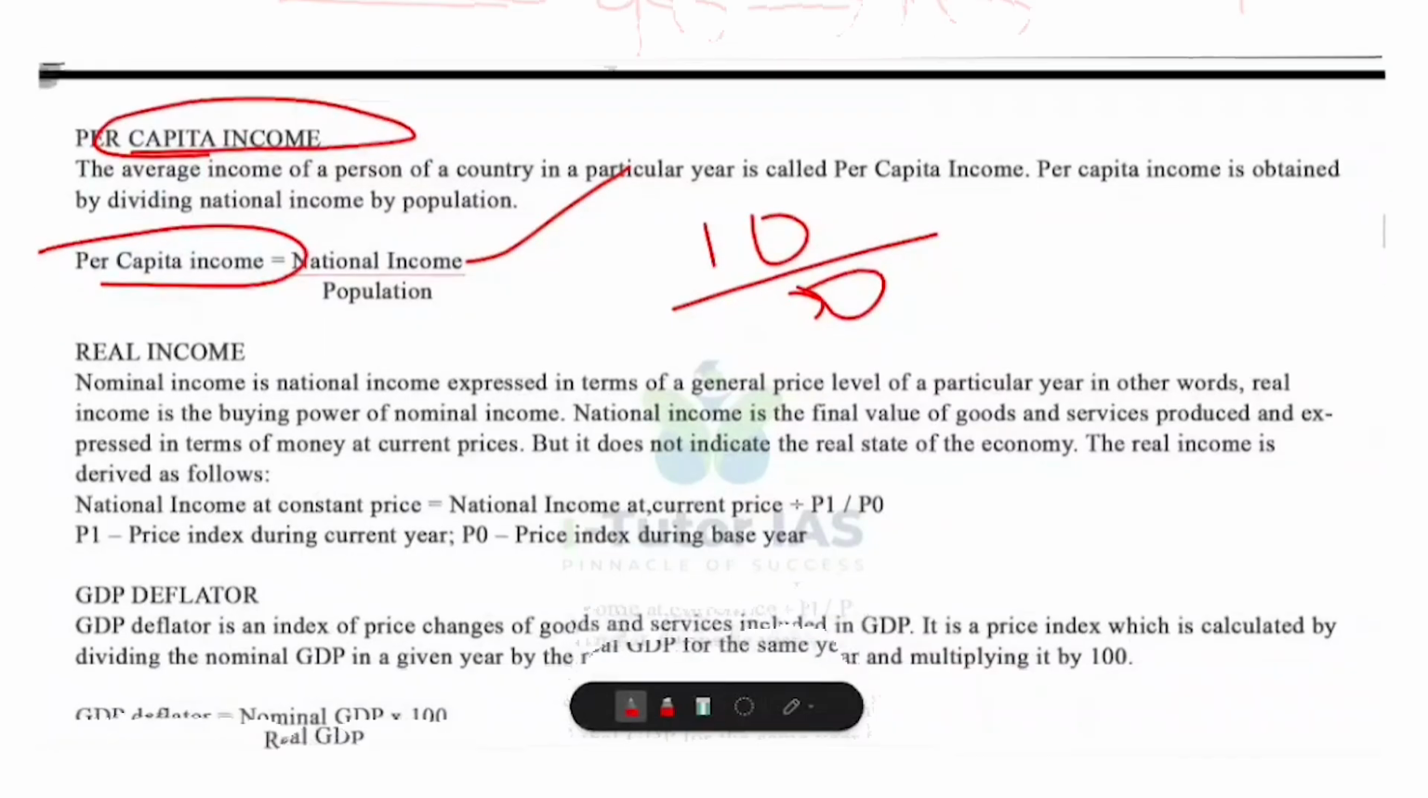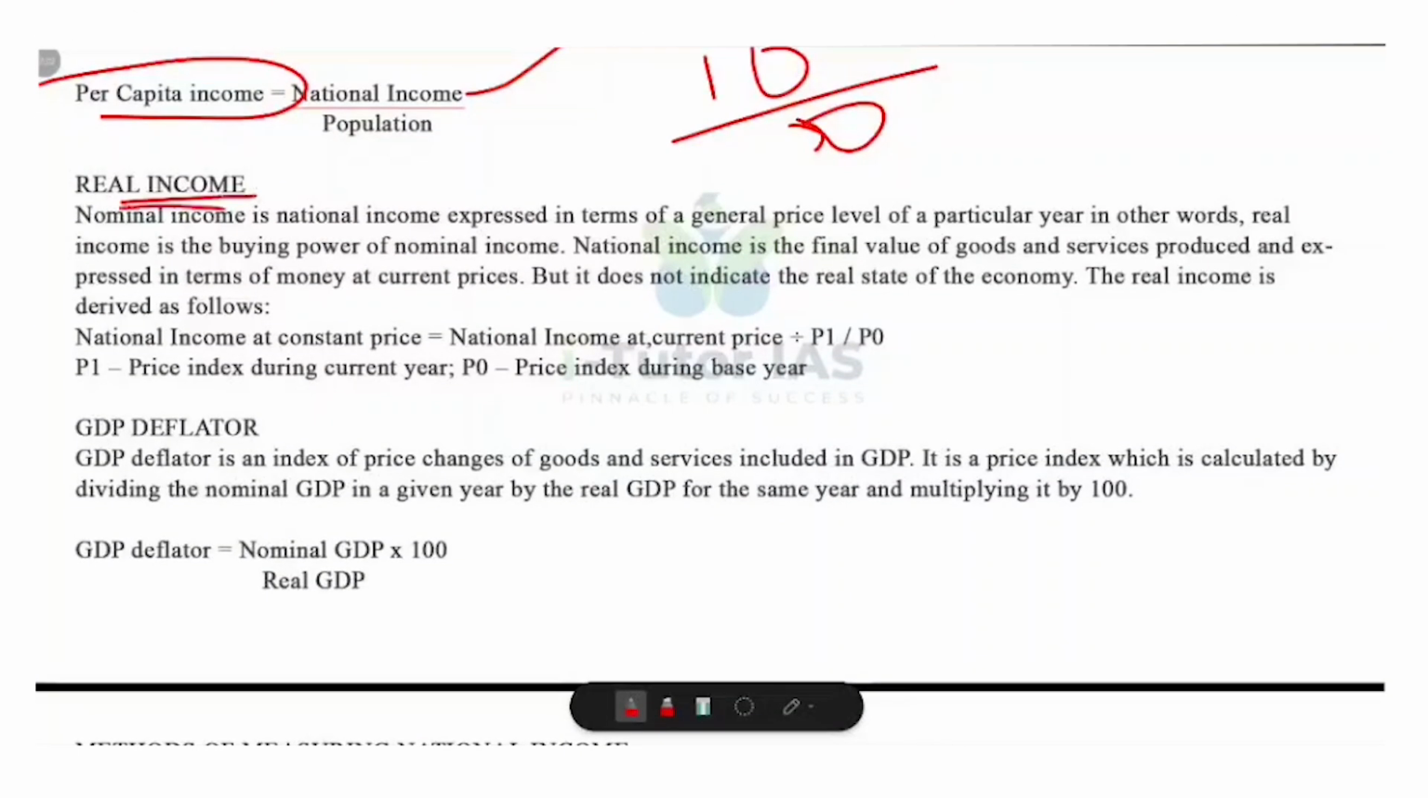Okay. Now real income. So what's meant by real income? Real income is the actual buying power of your income. So it tells you how much goods and services you can buy with your nominal income after adjusting for changes in prices. That means inflation. So nominal income is equal to money value of income at current prices. And what about real income? Money value at the base year.